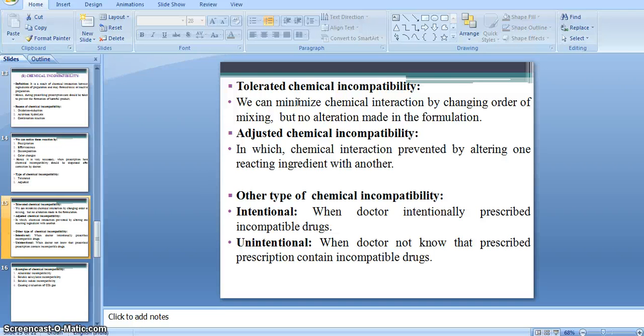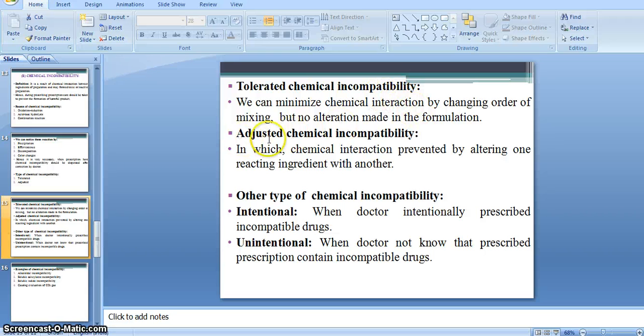Means during the formulation of the preparation, if we change the order of mixing of ingredients, we can easily minimize the tolerated chemical incompatibility, but no alteration is made in the formulation. We do not change or replace any ingredient. Without replacing or altering the ingredients of the formulation, we can minimize the tolerated incompatibility.